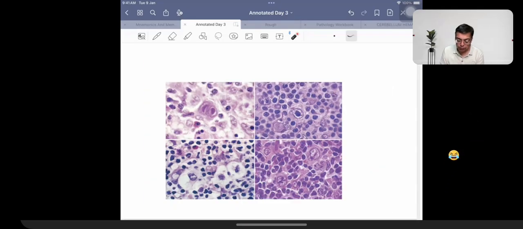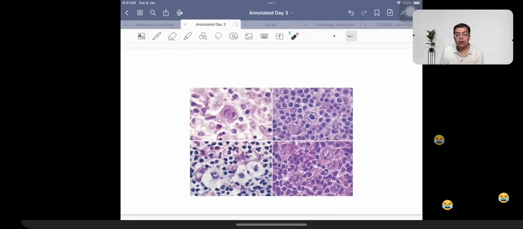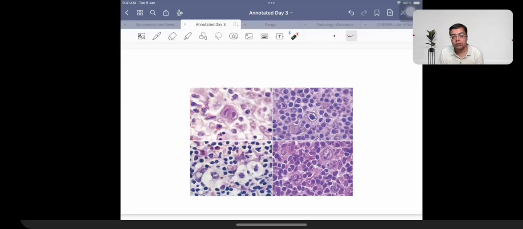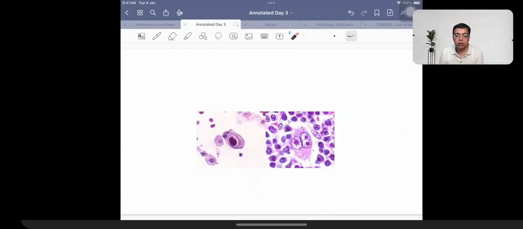याद रखना. हॉजकिंस के साथ में आपने additional चीज पढ़ी, आपके नोट्स के अंदर लिखा हुआ है that we are going to be giving drugs to these patients. What are the drugs given for these patients? ABVD. And we have newer drugs for lymphocyte depleted, right? So ABVD regime, or we are going to be having new drugs which are going to be given the name of immune checkpoint inhibitors. The ones that you read in pharmacology, जो program death ligand 1 के against होते हैं. Nivolumab, pembrolizumab.